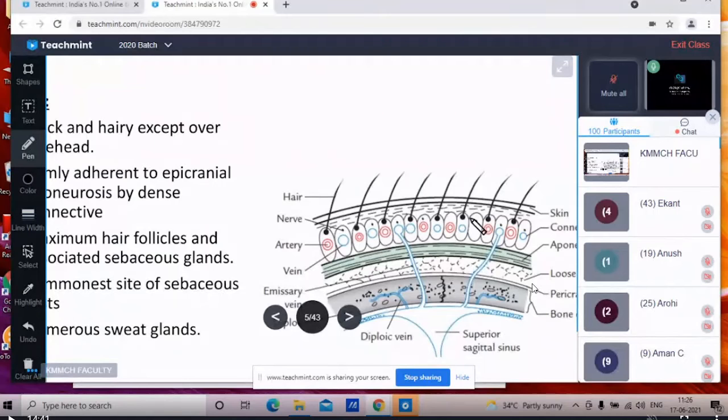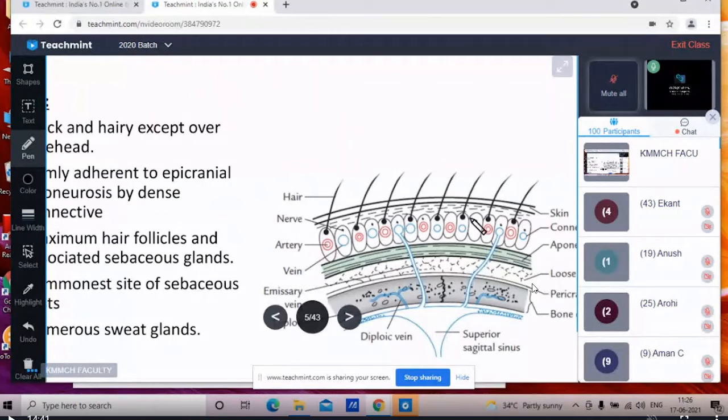Another thing is that the wall of this vessel is adherent to the fibrous network. Because there is more fibrous network here, the wall of the vessels is adherent to it. So whenever this blood vessel is torn or cut during injury, it is unable to retract.